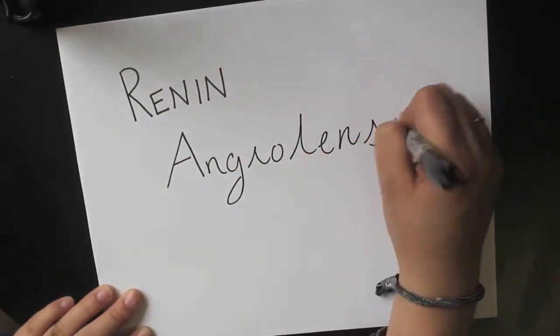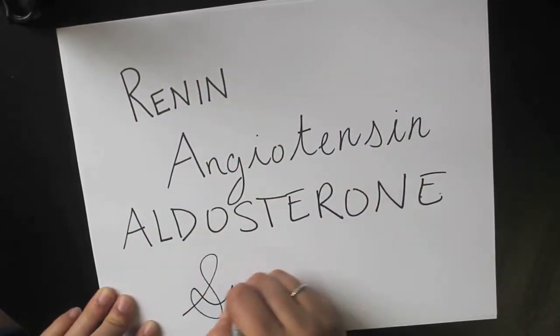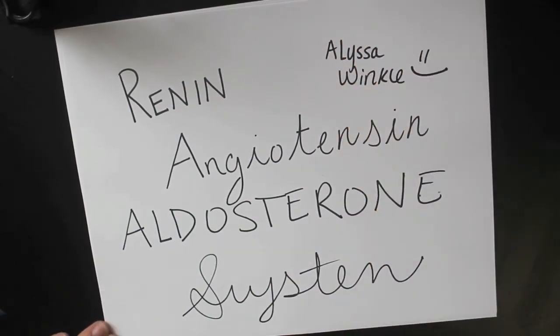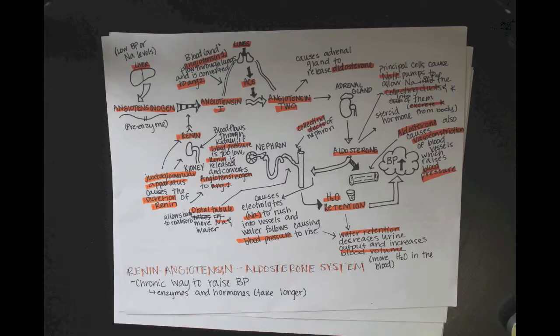The Renin-Angiotensin-Aldosterone system is the body's response to low blood pressure. Many things can cause low blood pressure, such as hemorrhaging, low or high body temperature, and severe dehydration. This system is a chronic way to raise blood pressure.